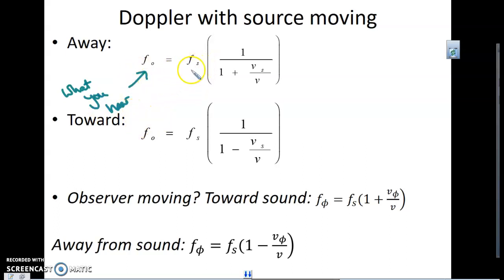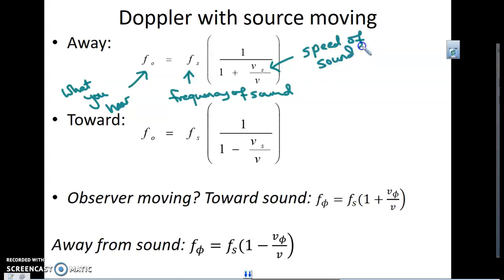So this is what you hear, and this is the actual frequency of the sound. Then what you want to do is calculate this. V sub S is the speed of the sound source, so the speed of the fire truck, and this is the speed of sound.